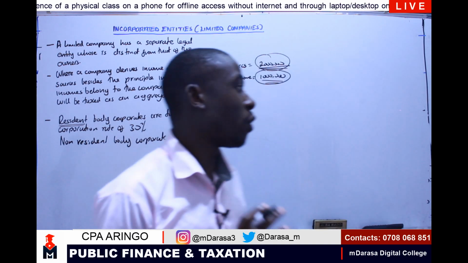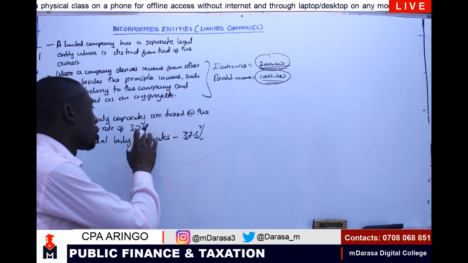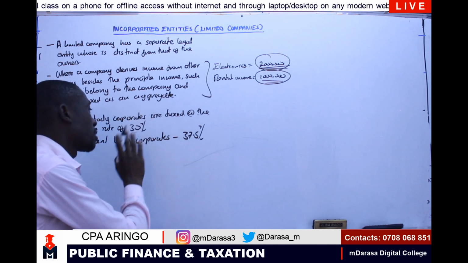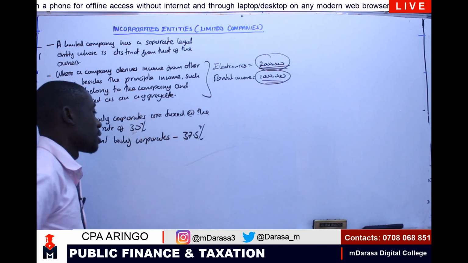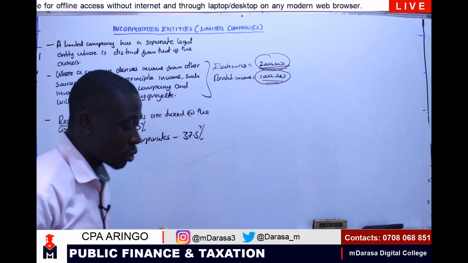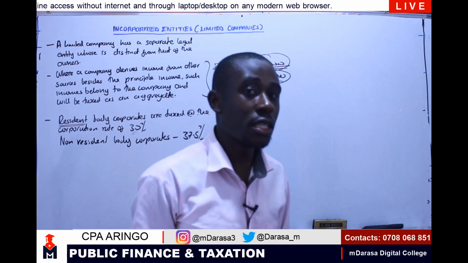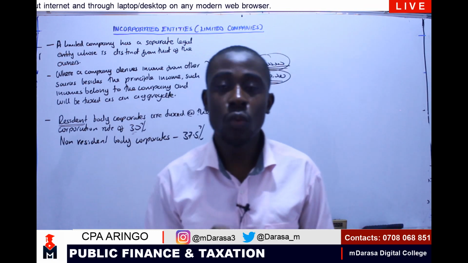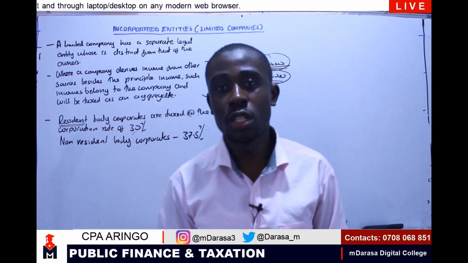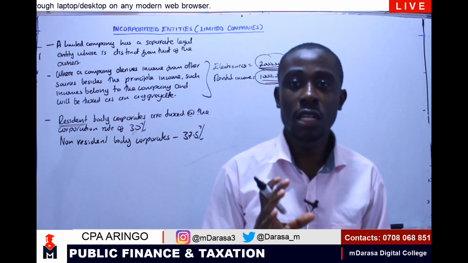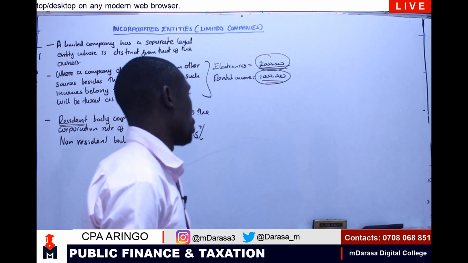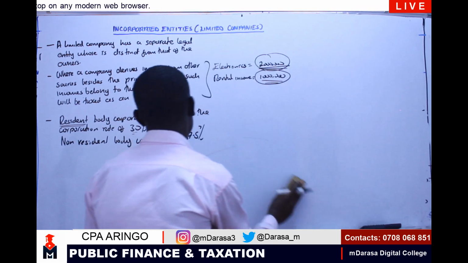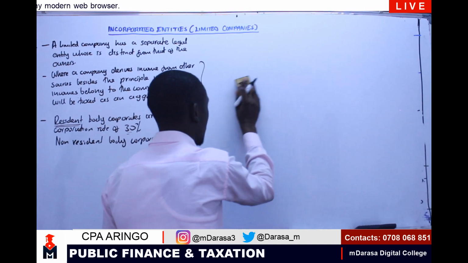It's not like for a newly listed company, irrespective of, say if it's a resident company, I'm not going to tax it at a corporation rate of 30%. If it's a newly listed company, we normally have different categories depending with the percentage of listed shares. Of course, we had talked of that in our previous classes.